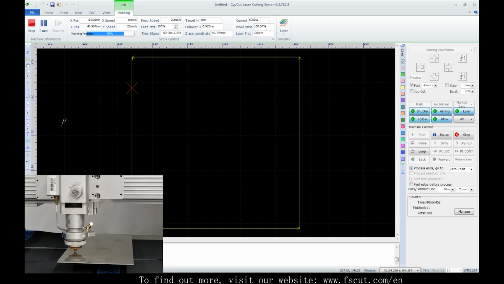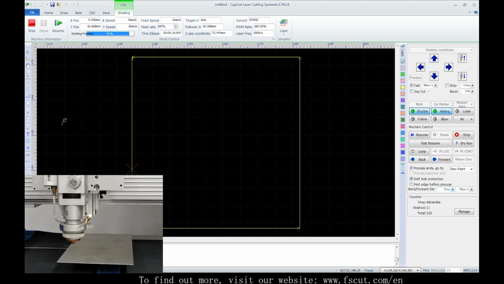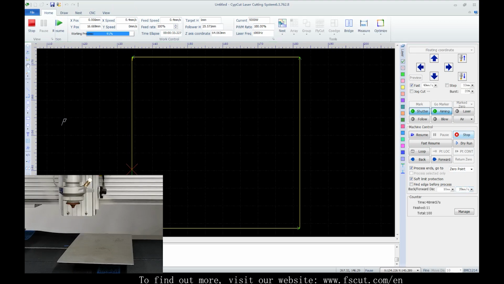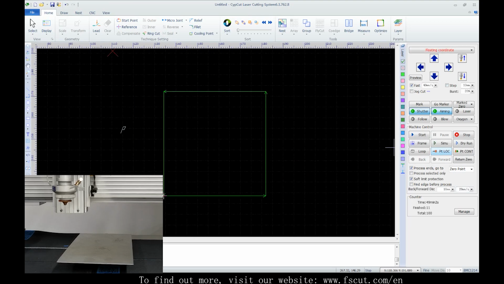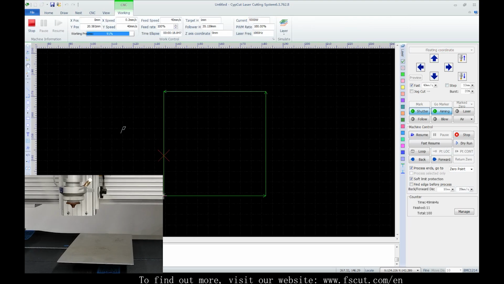Set the move distance right down here. When we stop processing without finishing it, and accidentally move away the cutting head, click Position Locate. With this button, we can get back to the breakpoint.